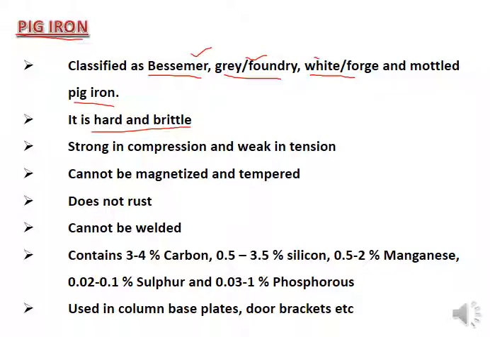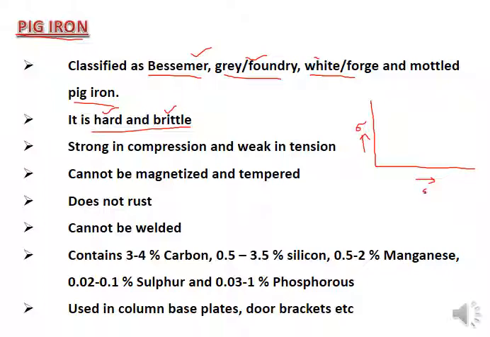So where we need hardness, we can use pig iron, but where we need ductility, it is not suitable. Brittleness means the material gives you very little warning before failure. It fails just after the load has been applied, so you get a very small stress-strain curve. The stress-strain curve shows the load and deflection behavior of the material under loading. If the load is divided by the cross-sectional area of the metal, it gives you the stress, and the deflection divided by the original length of the metal gives you the strain.